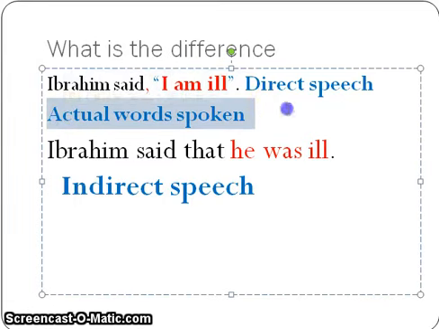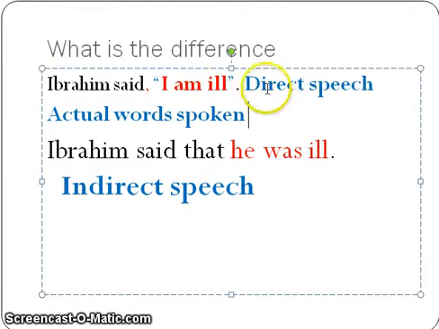Ibrahim said what? He said, "I'm ill," and his words are written in quotation marks. So when you write direct speech, what do you do? The actual words are written inside quotation marks. Here you can see quotation marks at the start and quotation marks at the end.